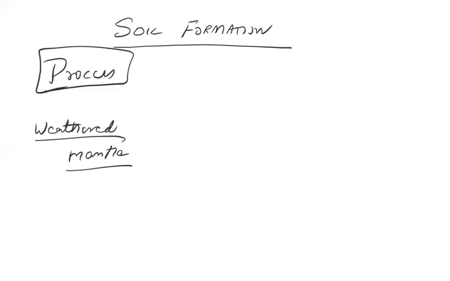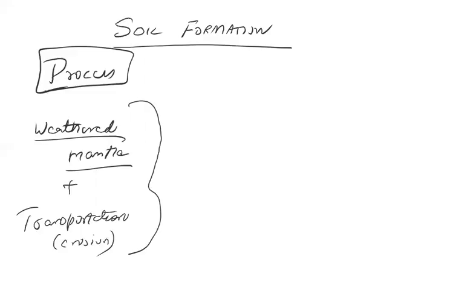So this weathered mantle means in situ: the rock materials are broken into small pieces in situ, plus transportation. We know this mode of erosion. In erosion also, due to abrasion, the rocks are broken into pieces, or the water eroding materials bring the weathered materials to different places for deposits. So these two are the primary requirements for soil formation.